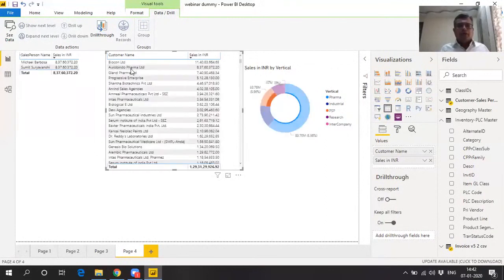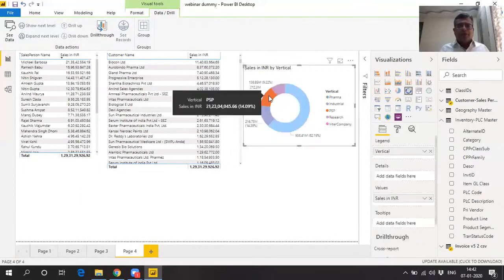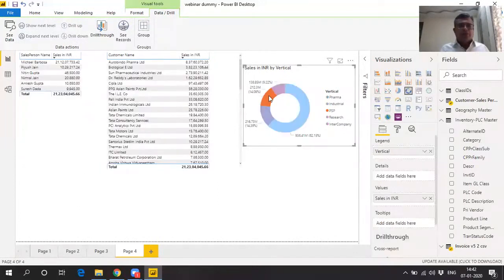Now you want to find out who is actually selling maximum to the PSP segment, and we can click on PSP on the circle itself and filter the entire data to suit the PSP filter. You can find out that Aurobindo Pharma is the top customer to whom the PSP segment material was sold. Then it was Biological E, and these are the salesmen starting from Michael Barbosa to Nitin Gupta to Kamlesh Gupta to Suresh Dada and so on. So you can find out segment wise, sales vertical wise, customers as well as salespersons to whom the sales was happening.